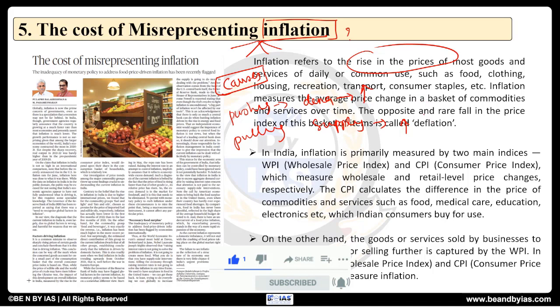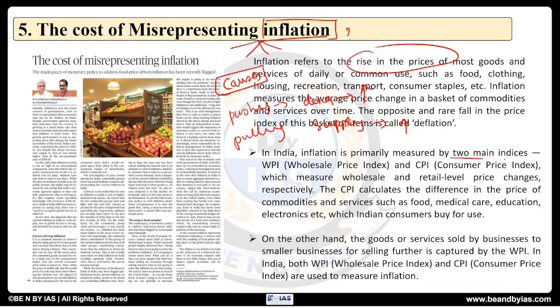And measuring this inflation in India, primarily we have two main indices to measure it. One is the Wholesale Price Index, another one is the Consumer Price Index. In this also some changes have come recently with respect to the base year and all. We need to remember those things. And here see, generally they measure the wholesale and retail level price changes. CPI calculates the difference in the prices of commodities and services such as food, medical, education, electronics, etc. On the other hand, goods and services sold by the business to smaller businesses for selling further are captured by the wholesale price index.